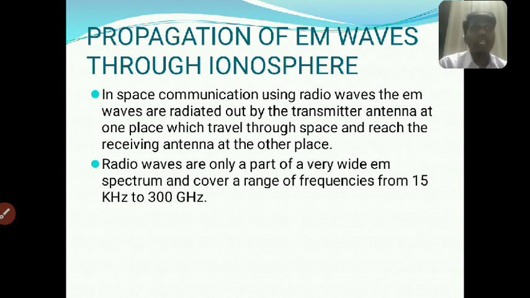These are the propagations of electromagnetic waves, that is, the radio waves launched by the antenna travel outward in space with the speed of light.